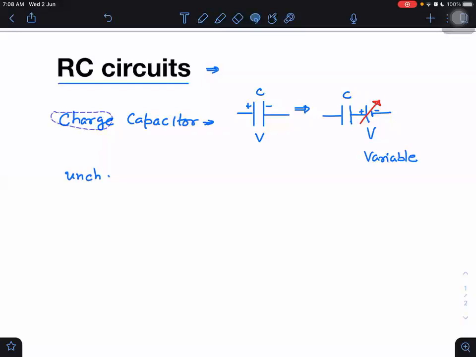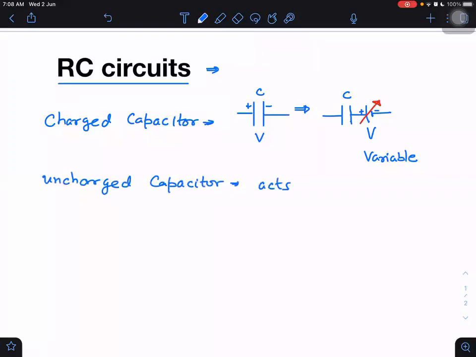Uncharged capacitor acts like a short circuit. What we mean by short circuit? Just a conducting wire.